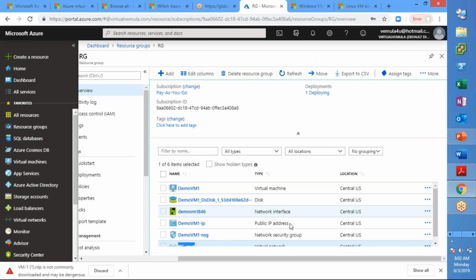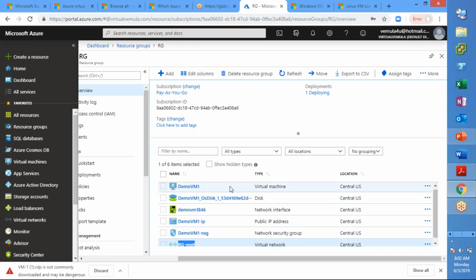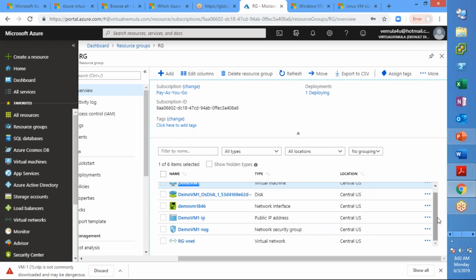If you want to remove this public IP address, just delete this particular resource, the public IP address is removed, and so on for the other resources, which means these resources can be decoupled from your virtual machines easily, and you can create a new resource and tag it to the virtual machine itself.